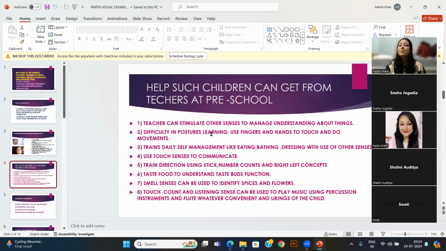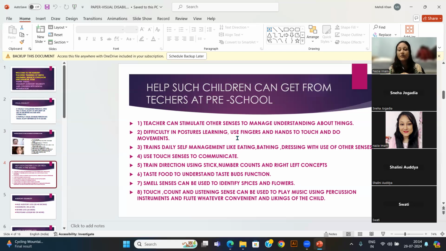And difficulty in posture learning, because the child cannot see. Here we can talk about partial visual disability children, because totally visually impaired children have differently trained teachers. So for you as preschoolers, where the children can see partially, how can we handle them? For them we can use touch, feel, fingers for posture learning.